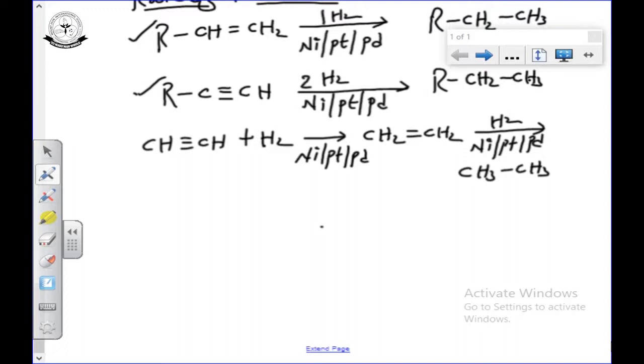For example, I am giving this as A and this as B. Rate of reaction order.